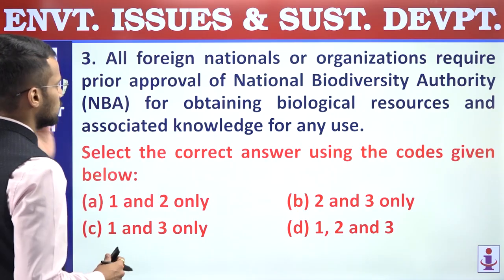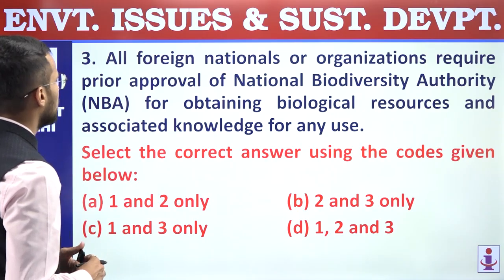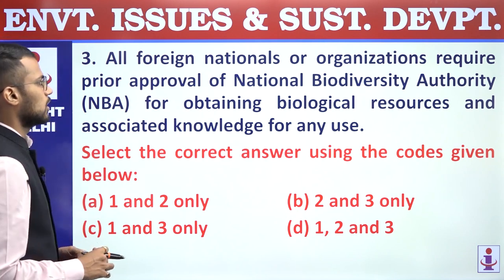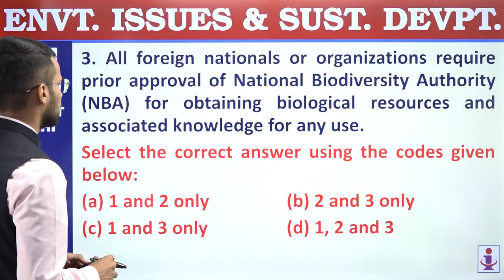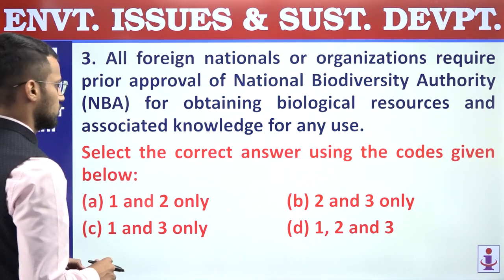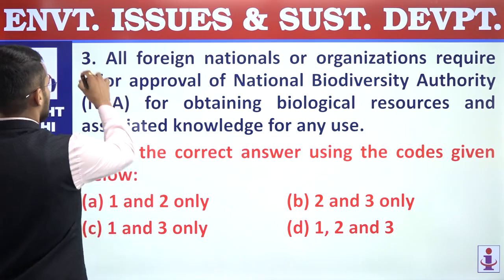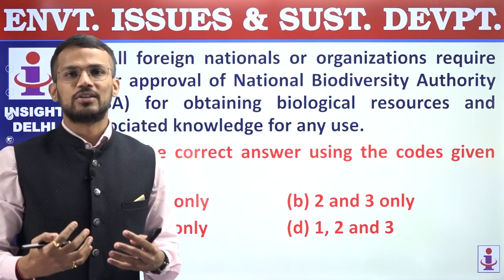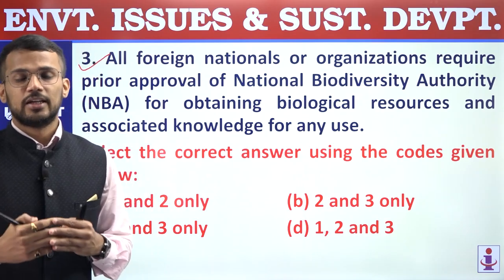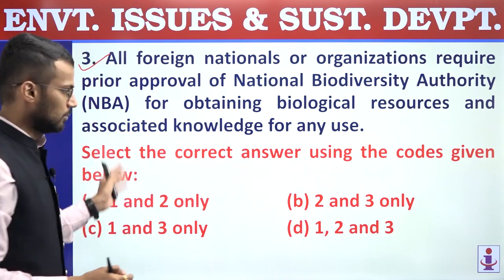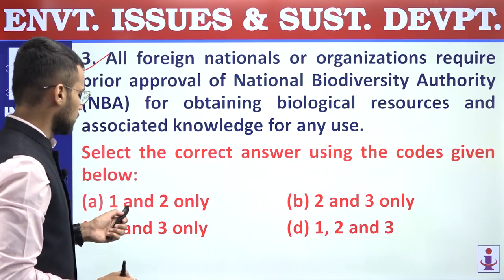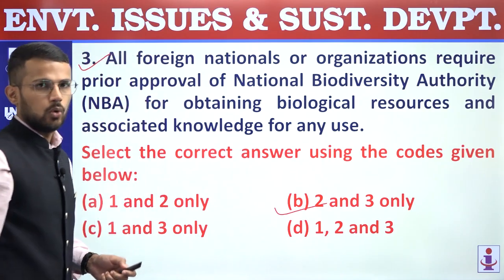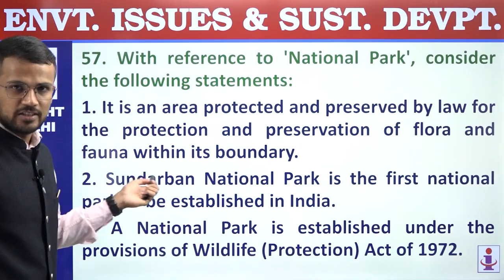Third, all foreign nationals or organizations require prior approval of National Biodiversity Authority (NBA) for obtaining biological resources and associated knowledge for any use. Right? So this statement is a correct statement. All foreign nationals or organizations who want to use biological resources of India, they have to take permission of NBA. Right? So only second and third statements, that's why are correct statements, and hence answer is B, 2 and 3 only. Question number 56, answer is B.